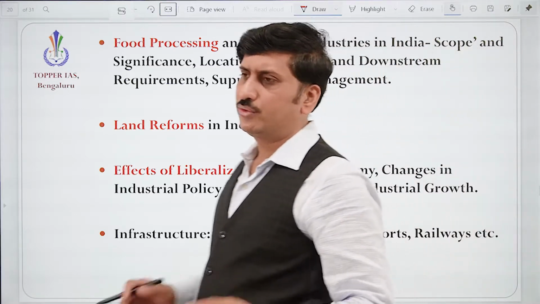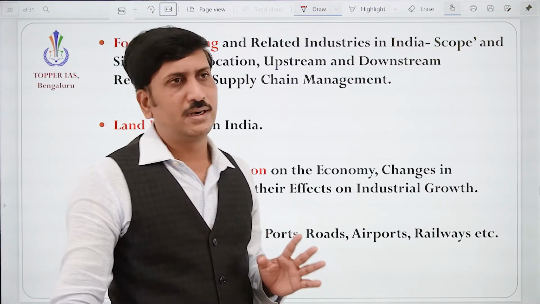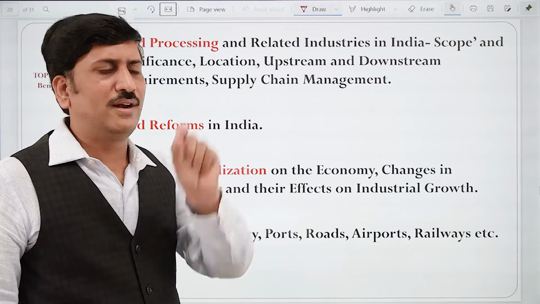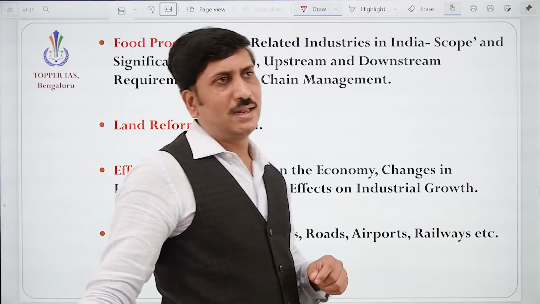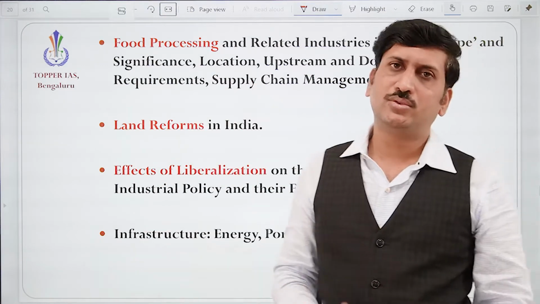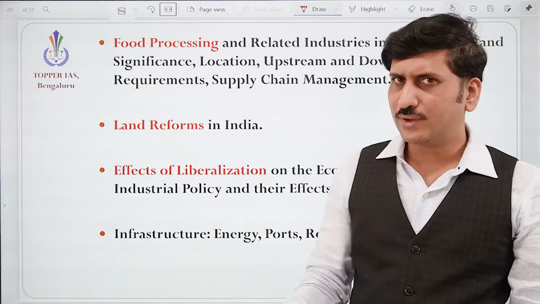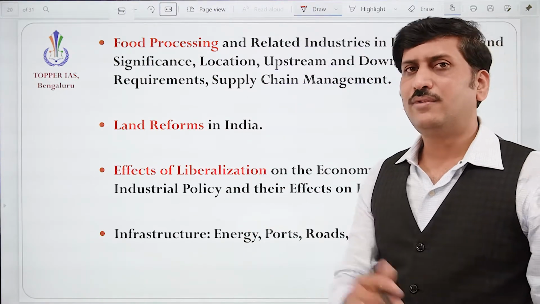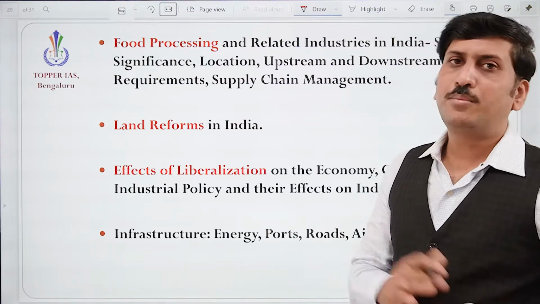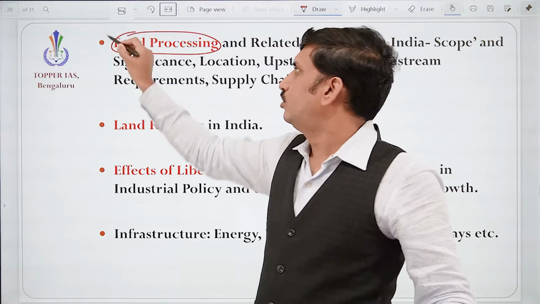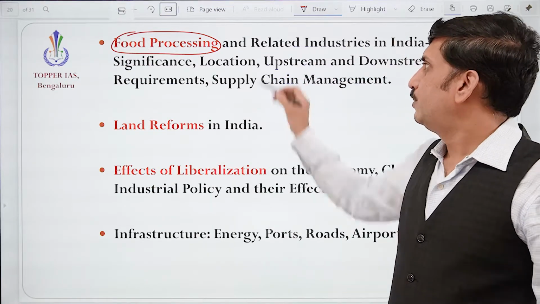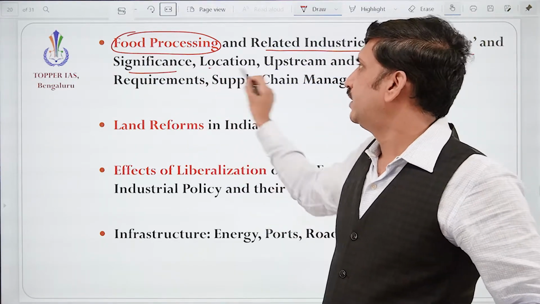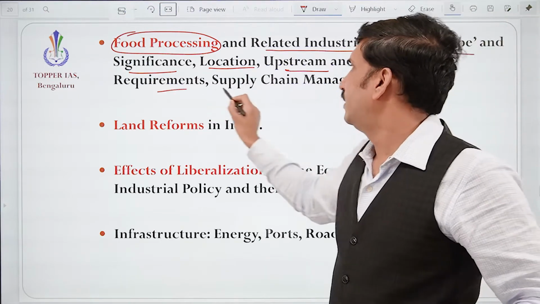Fine, now the food is produced and it is sent to the market. As we discussed, some produce has a shorter shelf life, like tomato. So instead of selling tomato, why can't we make ketchup, so that with the help of preservatives it can be used for 6 months? Tomato life is a few days, correct? But the life of ketchup is 6 months. So that is an important aspect, that the government is also encouraging food processing. Food processing and related industries in India. What is the scope? How important is it? Location, upstream and downstream requirements, supply chain management.